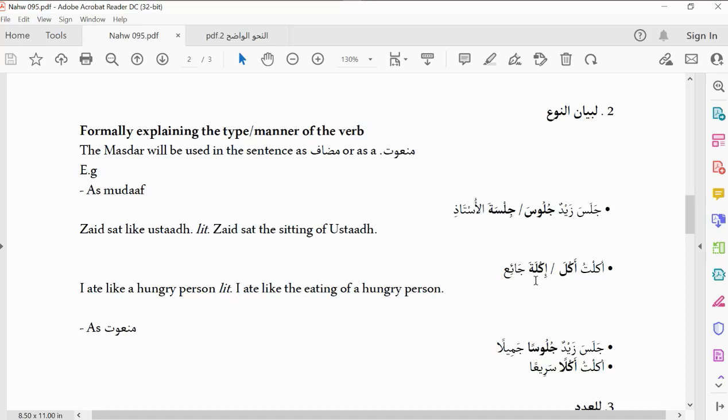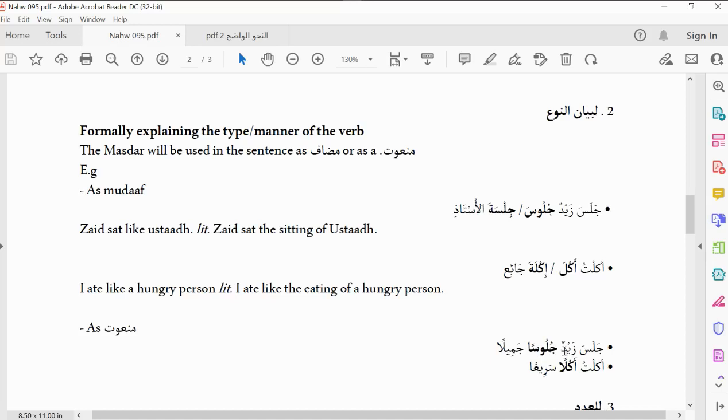The type of his eating is not just any eating, but the eating of somebody who is hungry. Do we get now? So as a mudaf. Now the second way is to use a na't and man'ut process. That means after you have mentioned your maf'ul mutlaq, you do not stop. You now add a na't to it. Because when you add a na't to it, instead of it being a general statement, you have limited it to a particular way.